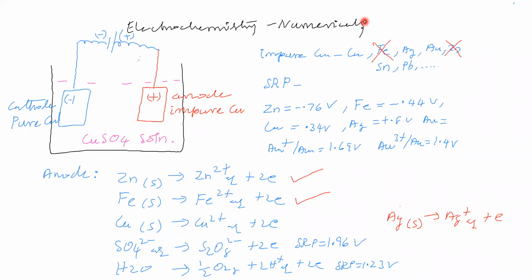Will copper undergo oxidation before silver, or after silver? What do you think? You are saying that copper will undergo oxidation before silver. Yes, copper is undergoing oxidation before silver. After that only silver will undergo oxidation.